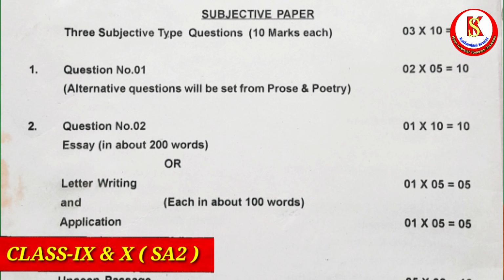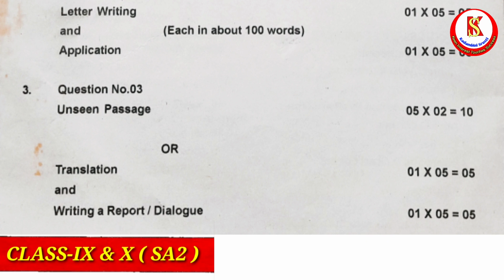Question number 1, long question, one from prose, another from poem, carrying 5 marks each, total 10 marks. And number 2, one essay, 10 marks, or letter and application, 5 and 5, 10 marks. And question number 3, unseen passage, 10 marks, or translation and writing report or dialogue. This was the pattern of 2021. It will also continue for this year or session, that is 21 and 22.